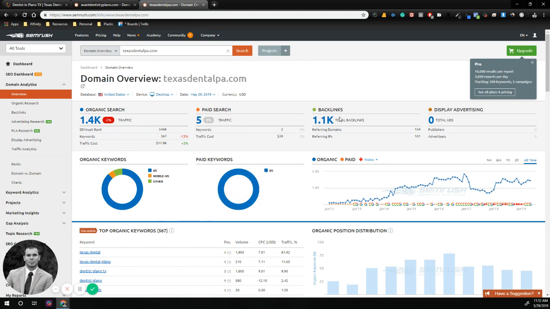Then backlinks, these are like citations. They are links to sites with higher authority than you. And this needs to be done accurately, and it needs to be done continuously. So if you are doing this correctly, you're going to be putting in several backlinks every month. This doctor has 1.1 thousand.